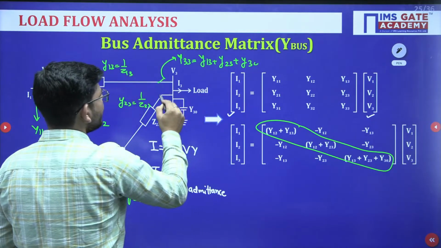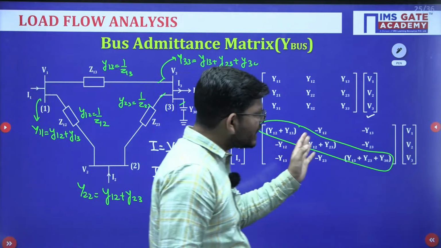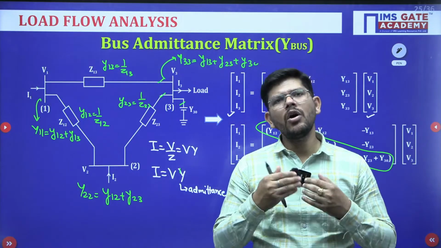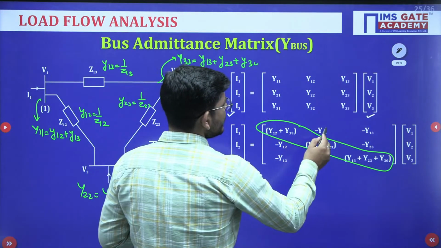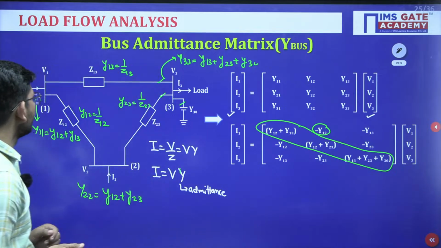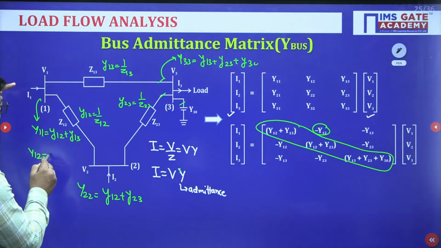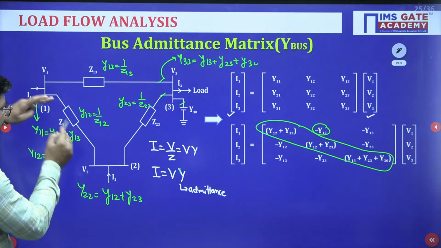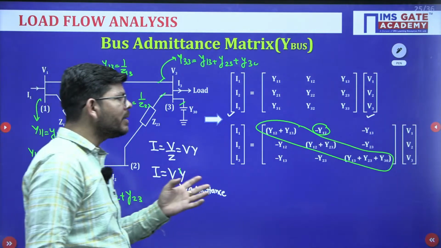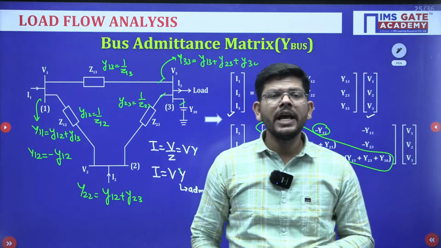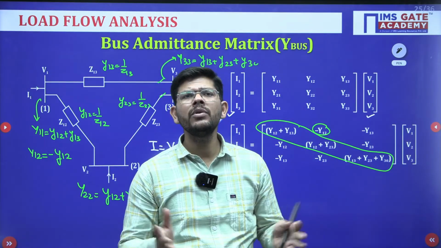Okay, so this element and this element, and you will get the diagonal element. So the diagonal element of the Y bus matrix is the sum of all the elements connected to that bus. Okay. Now if you see any off diagonal element, Y12, if I have to calculate Y12, this is the negative of the element connected between 1 and 2. Just see, this is how I am calculating all the off diagonal elements. If two buses have no connection, the off diagonal element will have a value 0.